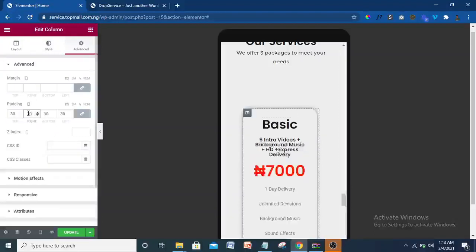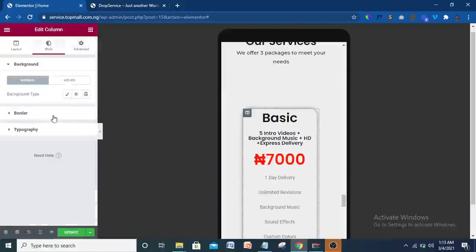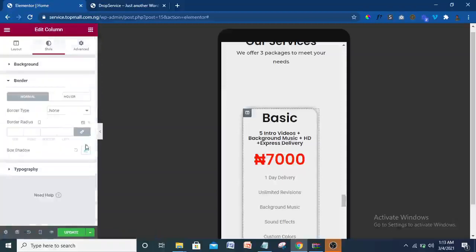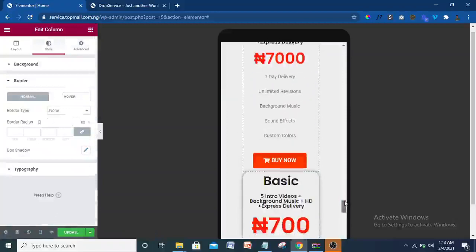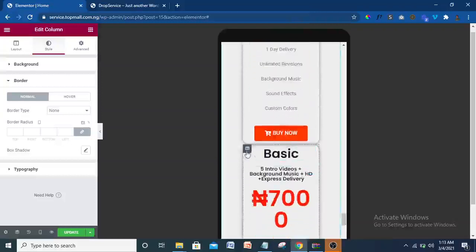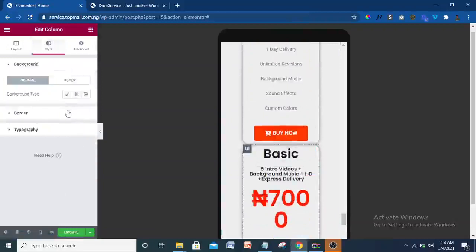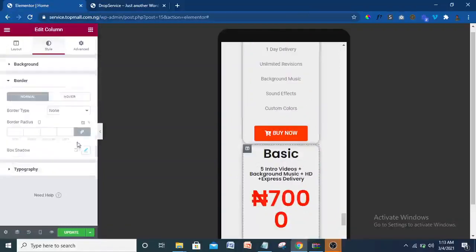Padding around 30. Alright, so what I want to do is to remove this box shadow. I think the box shadow makes everything not so good. So I'll click on this and click on return to the way it ought to be. Then I'll give that one box shadow, and I'll not give this one box shadow. Okay, I'm going to remove the box shadow here and update it.